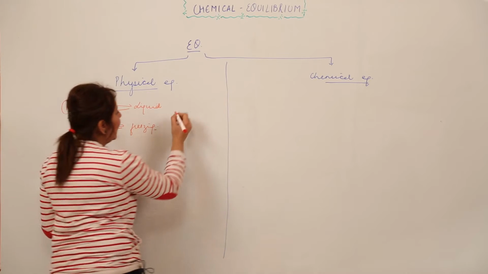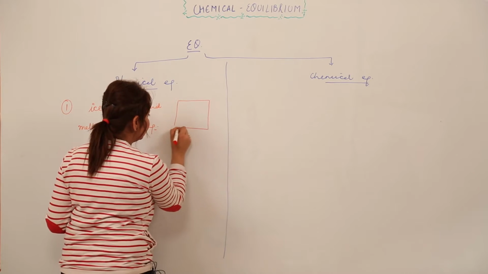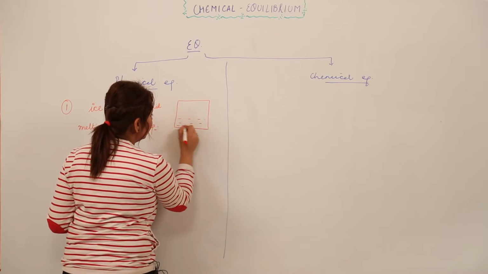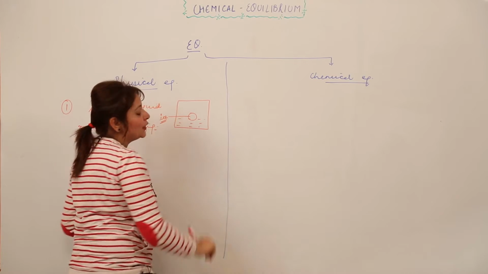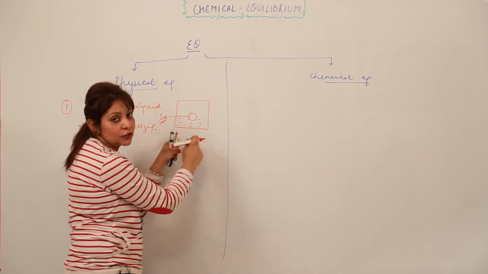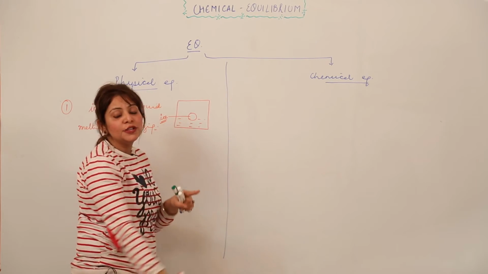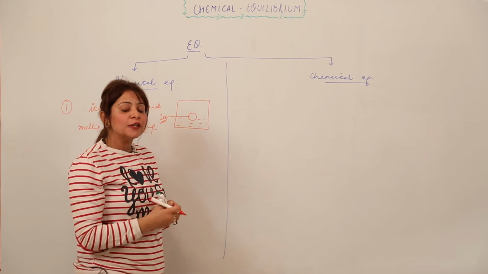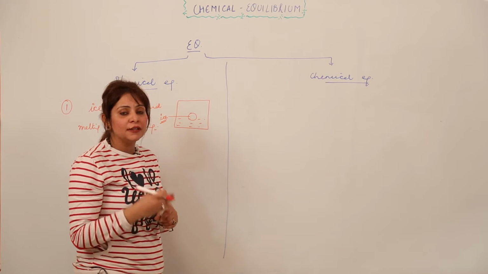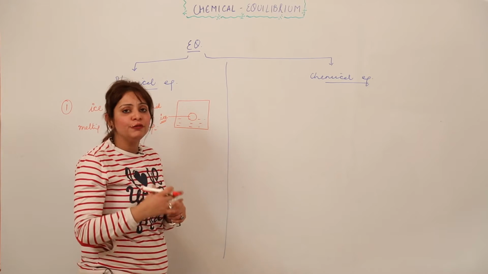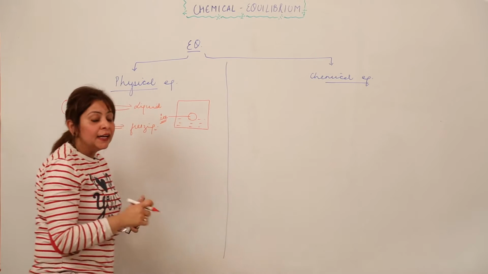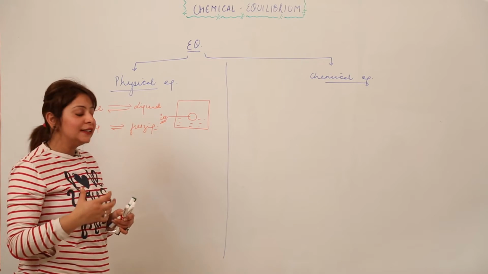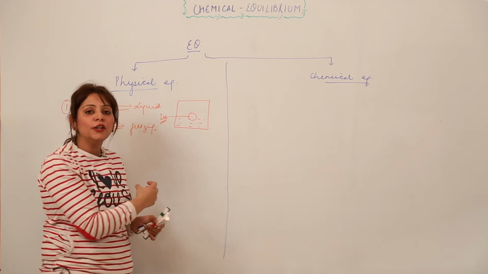Suppose I have taken a closed container in which we have a few contents of water, and we have ice, right. It has to be closed. Keep in mind, this is an important property to achieve an equilibrium: only those reactions which occur in a closed system can achieve equilibrium, right. So I'm just having ice which is floating on the water, but after a few minutes also I can see that the ice is still floating on the liquid.